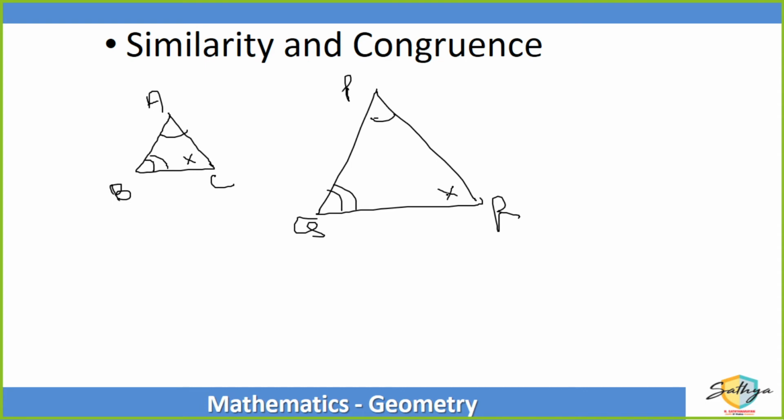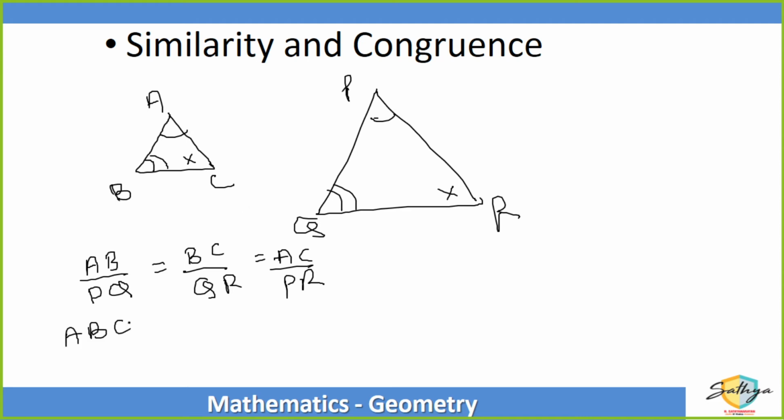Corresponding angles have the same measure, and if I take the ratio of the sides, whatever is the ratio of AB upon PQ, it is the same as BC upon QR, and it is the same as AC upon PR. Then we can say that triangle ABC is similar to triangle PQR, right?